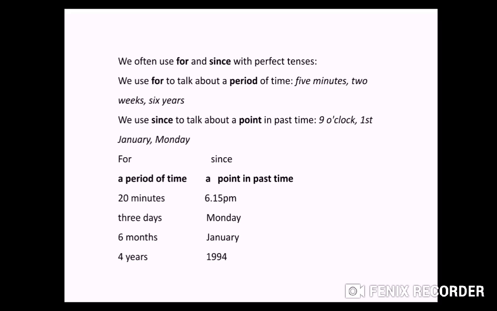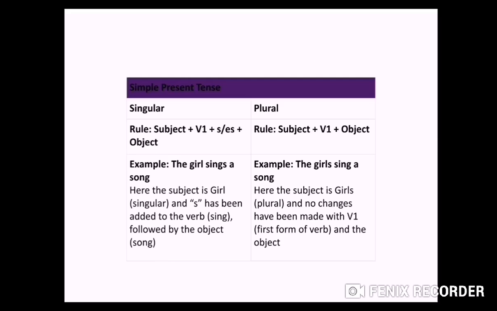I hope the difference between for and since has been clear to you. So for is a period of time and since is a point in past time. Now let's start with simple present tense. In simple present tense, I'll tell you separately singular and plural.